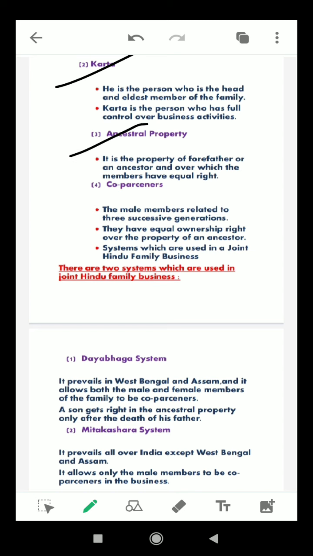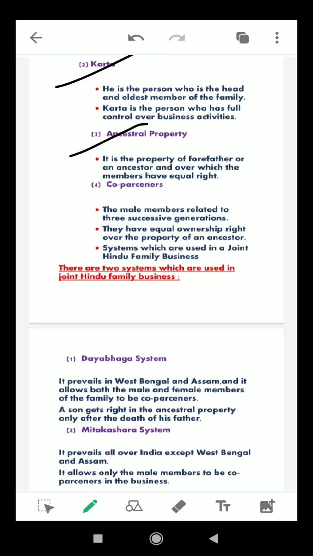Next is ancestral property. Now what is ancestral property? What is meant by an ancestor? It is the property of a forefather, like dada, pardada, who is the reason for the existence of your family. He is called a forefather or an ancestor, and over this property the members have equal rights. Now it is clear who is called an ancestor. Ancestral property means, for example, your pardada's property.